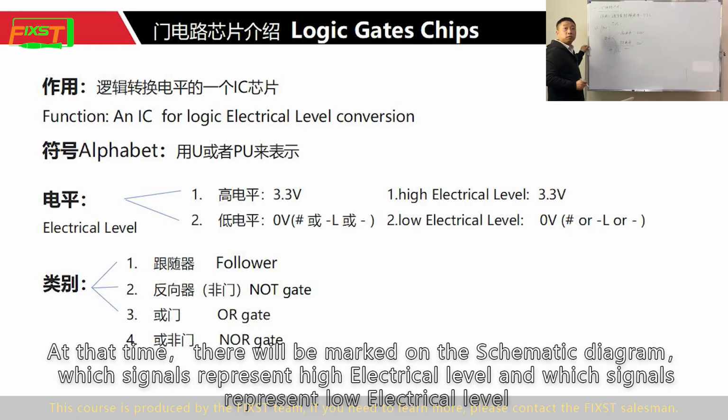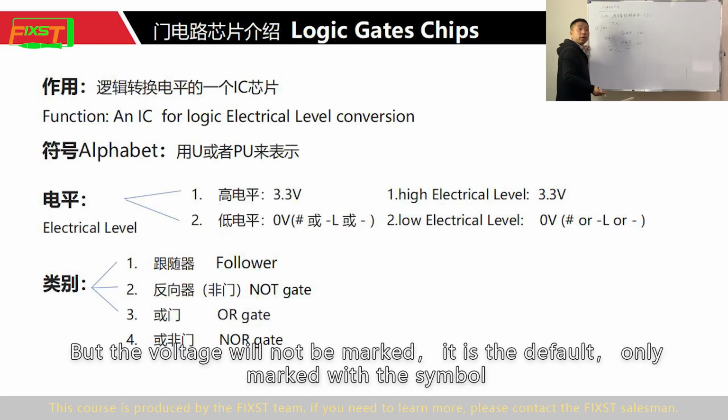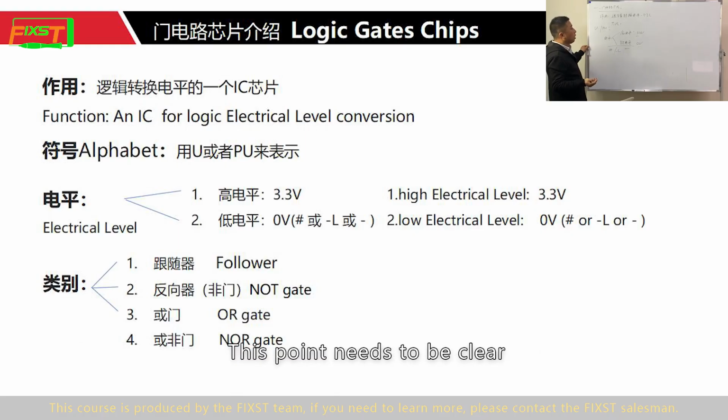On the schematic diagram, they will mark which signals represent high electrical level and which signals represent low electrical level. It will be marked on the chip pins of the gate circuit, but the voltage will not be marked. It is the default, only marked with the symbol. There are no symbols that represent the high level, but this symbol represents low level. This point needs to be clear.